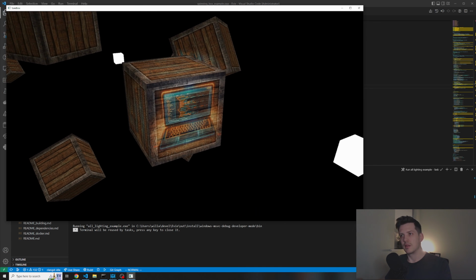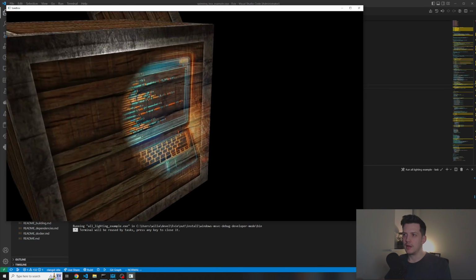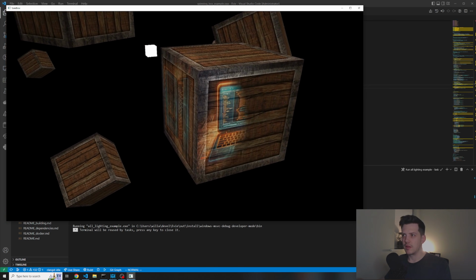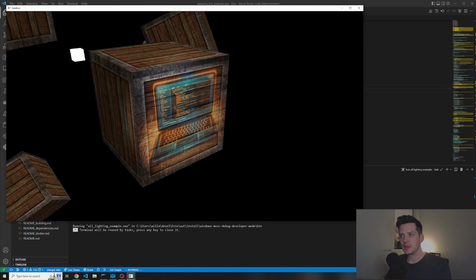And I've just created a specular map for the spotlight so that when it shines on things, it shows up this cool AI generated laptop image. So there we have it.